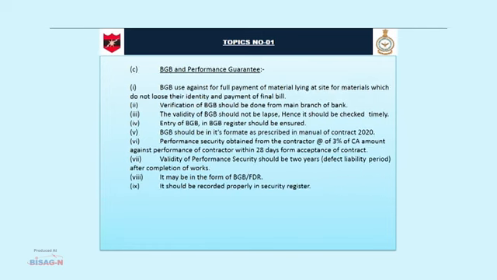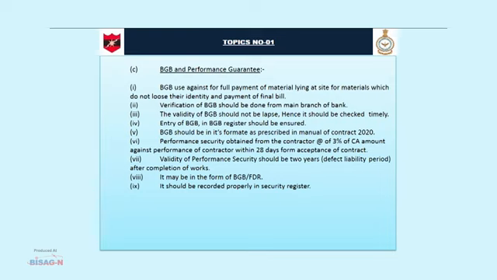Now topic is BGP and performance guarantee. BGP used against full payment of material lying at site for material which do not lose their identity and payment of final bill. Verification of BGP should be done from main branch of bank. The validity of BGP should not be lapsed, hence it should be checked timely. Entry of BGP in BGP register should be ensured. BGP should be in its format as prescribed in Manual of Contract 2020.